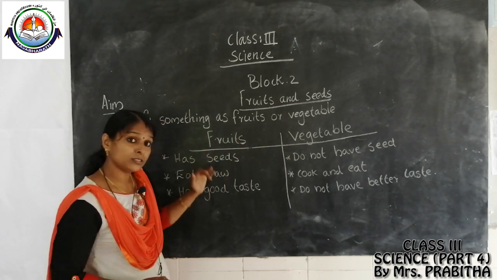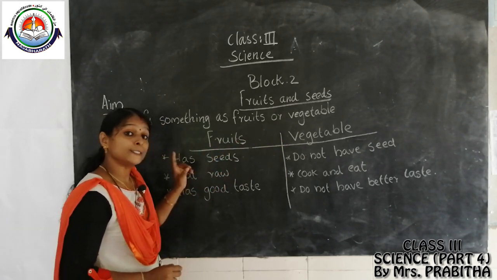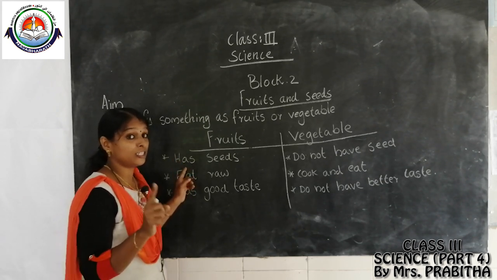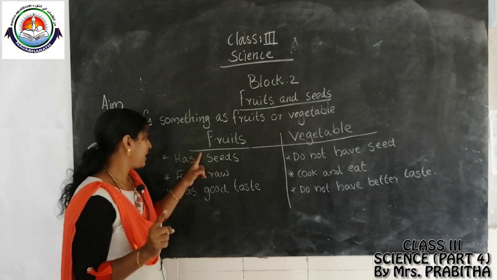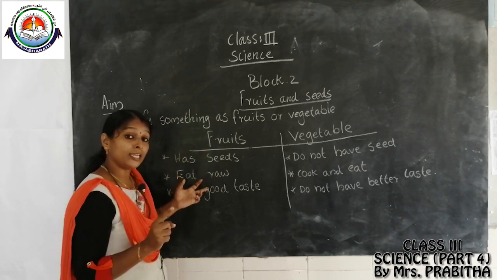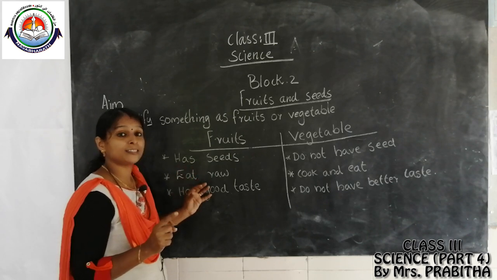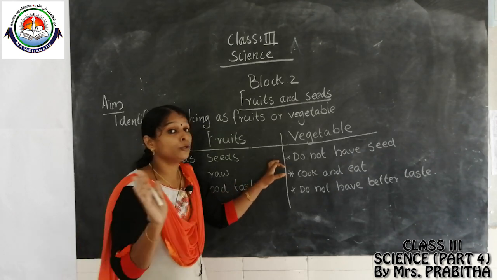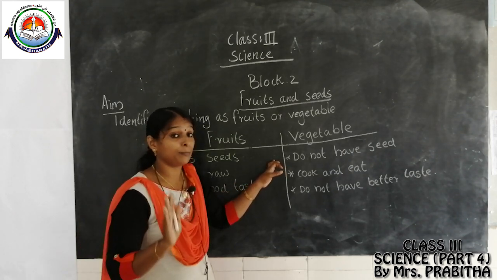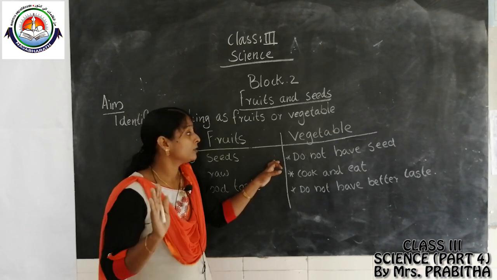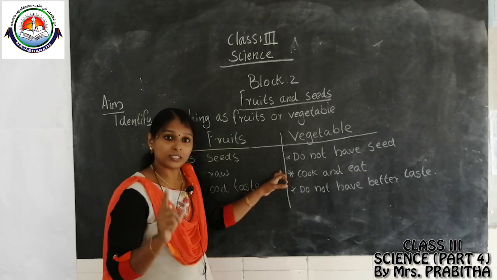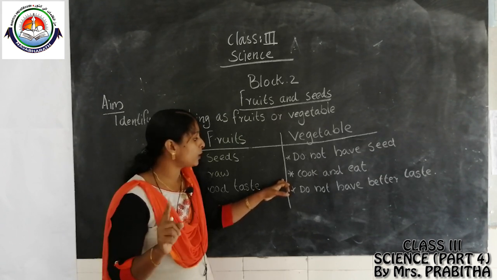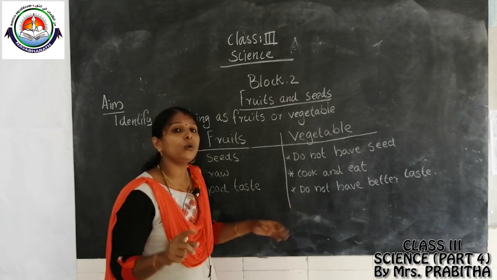Fruits have seeds inside them. The part of a plant that has seeds inside it is called a fruit. We can eat fruits raw and they are very tasty and very sweet, isn't it? Then next, vegetables. Vegetables do not have seeds inside them. The part of a plant that does not have seeds inside it is called a vegetable, and we need to cook and eat it. It does not have better taste.